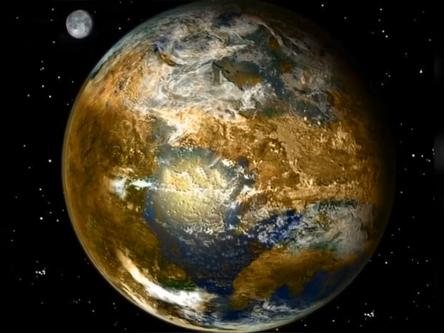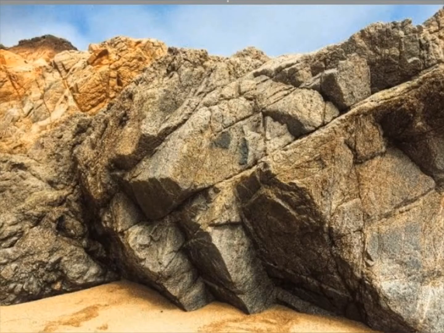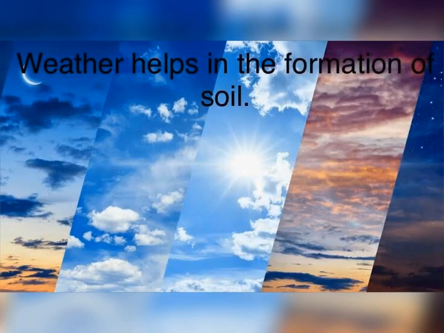After cooling, the outer layer of our earth became hard and formed layers of rocks. Children, it is said that it takes about 1,000 years to make an inch of soil from these rocks. And weather is the important factor that helps in the formation of soil.